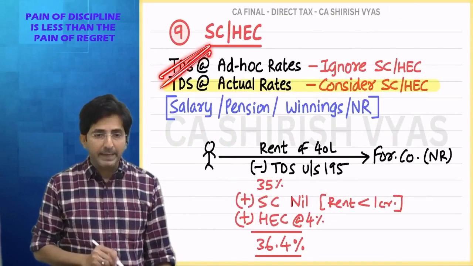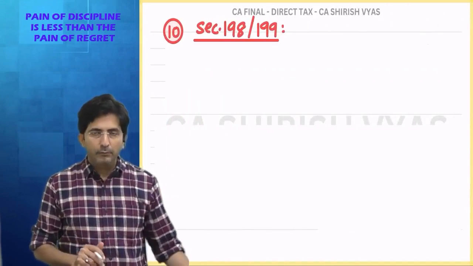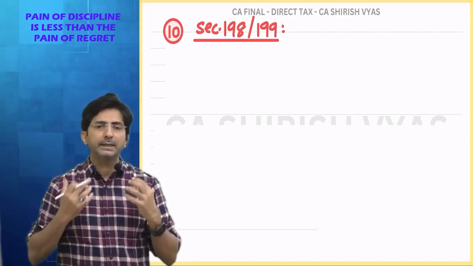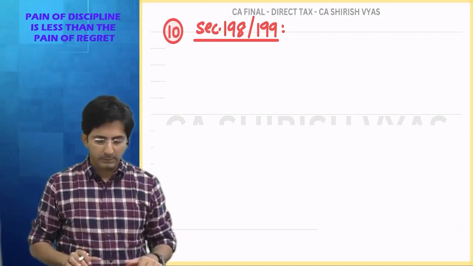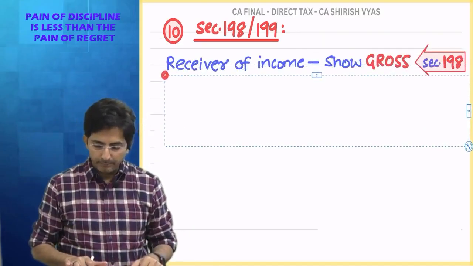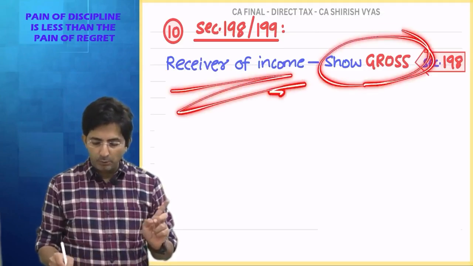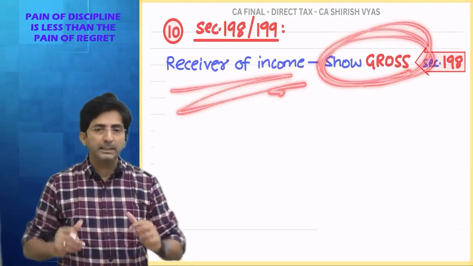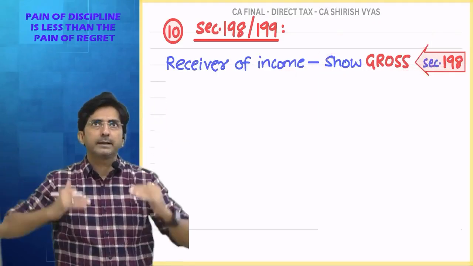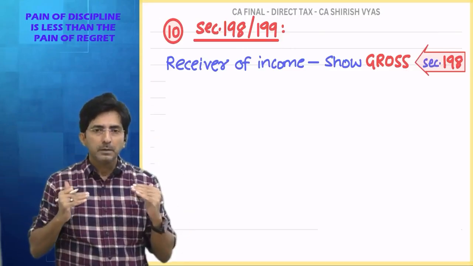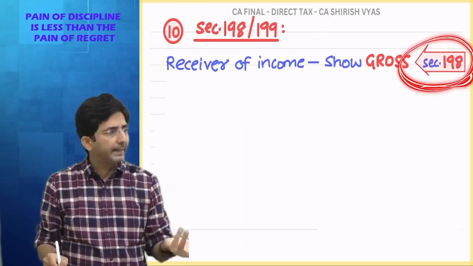So this was point number 9. Then the 10th point I have already explained. Whenever you receive some income net of TDS, in the 5 heads you will show net or gross? Gross. This rule is written in section 198. Receiver of the income has to show gross amount. Like see, if I get dividend from some company net of TDS, where will I show dividend income? Income from other sources. But will I show net or gross? Gross. This rule is made by 198.